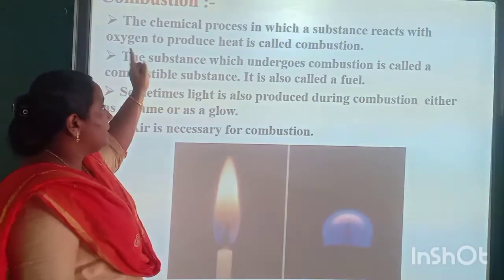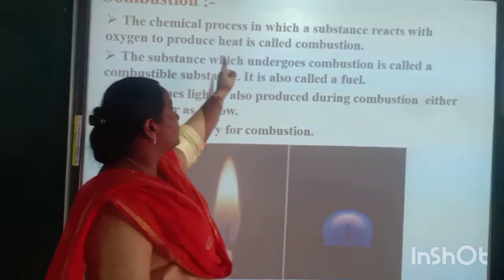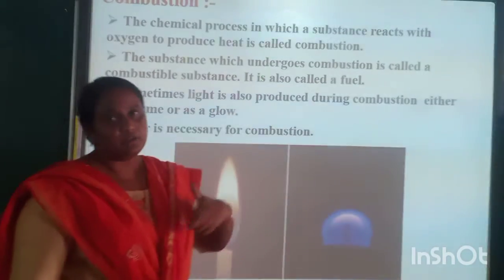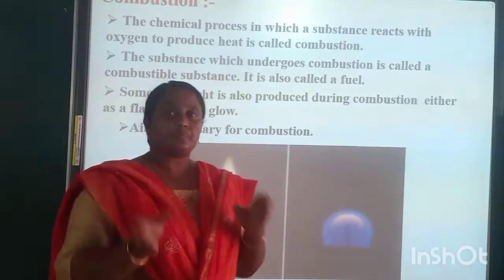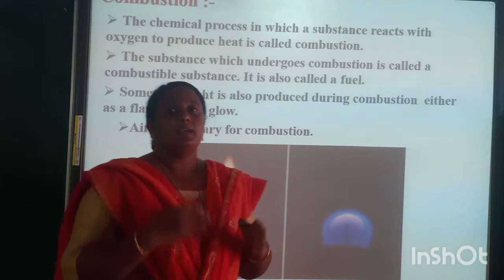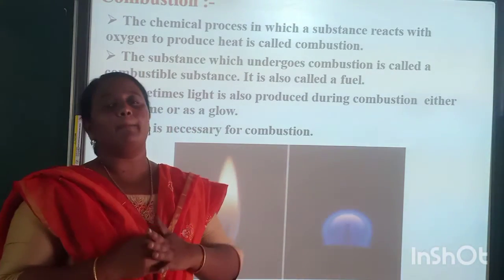The chemical process in which a substance reacts with oxygen to produce heat is called combustion. When substances react, they combine together.